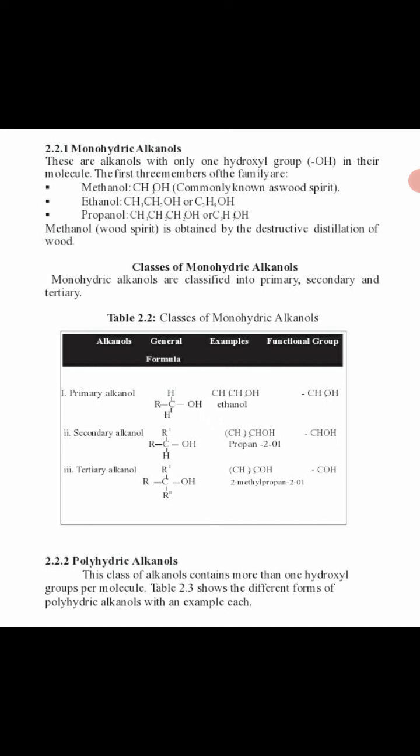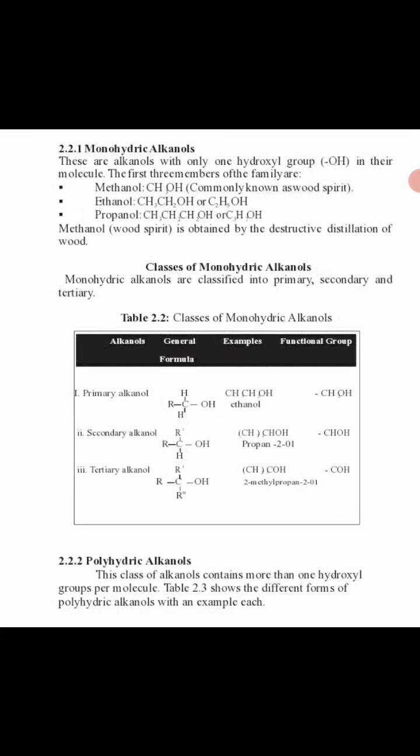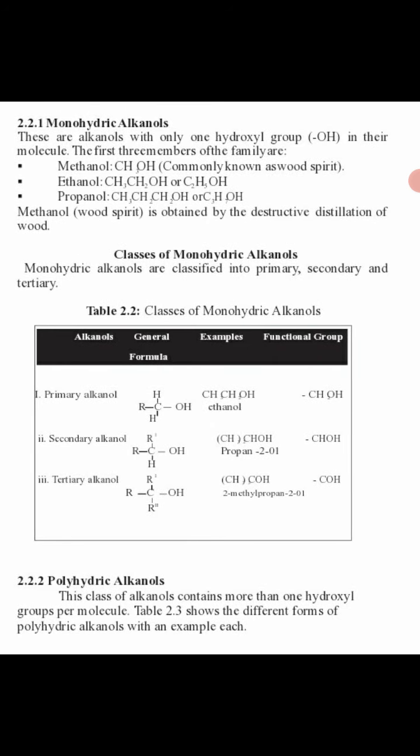Then you have propanol. Methanol or wood spirit is obtained by the destructive distillation of wood. Take note of that. That's a JAMB question, also a WAEC question. What is destructive distillation of wood? It simply means burning wood in the absence of oxygen, or burning wood in the absence of air.